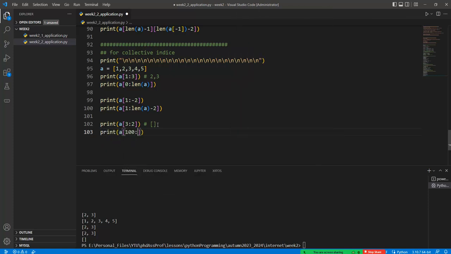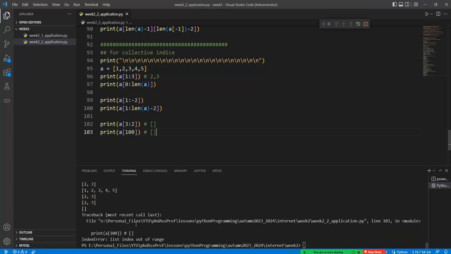If we have higher values in here, 100 to 200, normally if I use only 100 there is a syntax error. But if we use these things with the double dot, this returns what, the empty space. Like this one, there's no syntax error. But if I use an index like this one, we have the error "list index out of range" accepted from the Python program. But in this case we don't have any error in here.